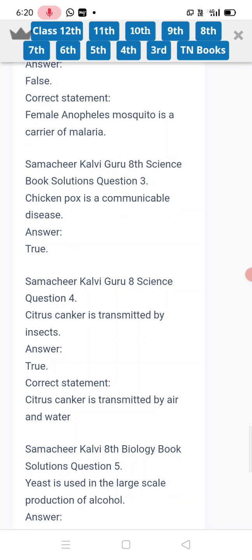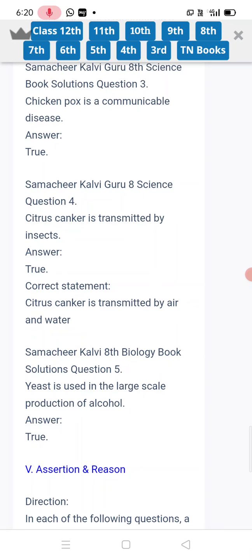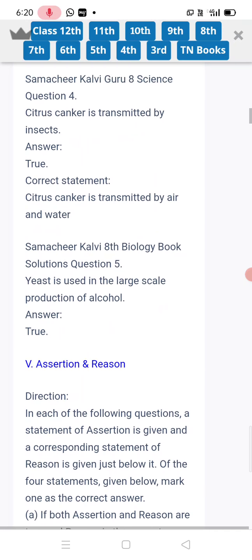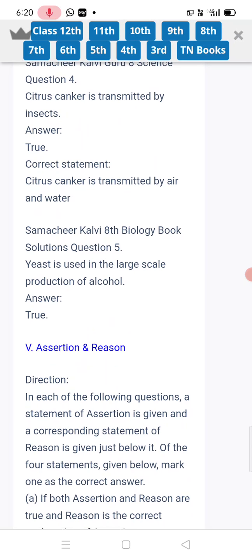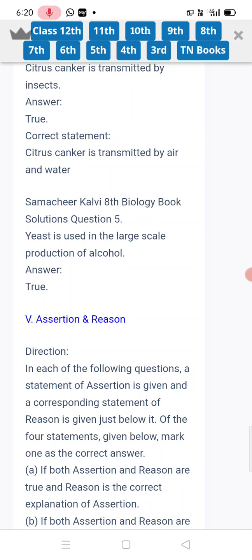Next, citrus canker is transmitted by insects. Citrus canker is transmitted by air and water. Citrus canker affects the lemon plant. Yeast is used in the large scale production of alcohol. Answer true. In each of the following questions, a statement of assertion is given, and a corresponding statement of reason is given just